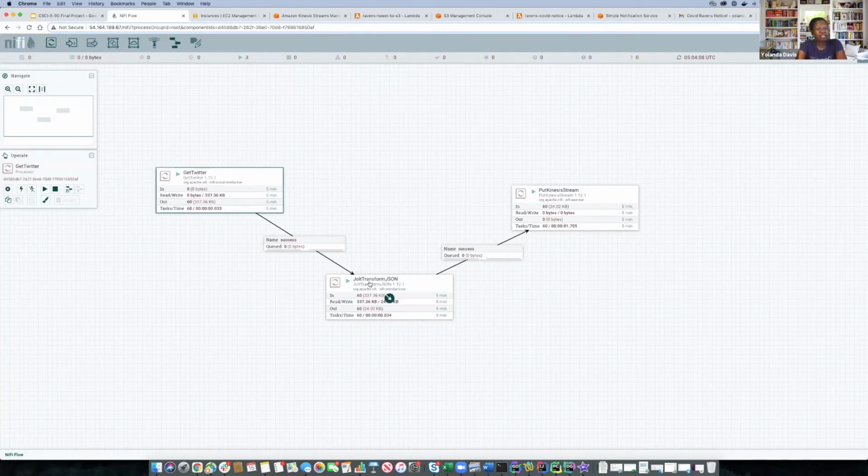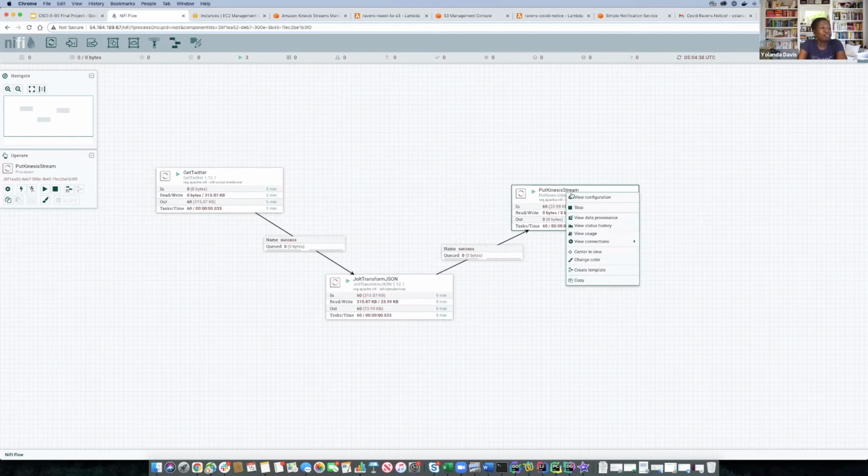Then it sends it to this Jolt transform JSON processor, which transforms the incoming payload to only the content of the Twitter payload that we want, which will include the tweet text. And then finally, it takes that transformed payload and puts it on the Kinesis stream.